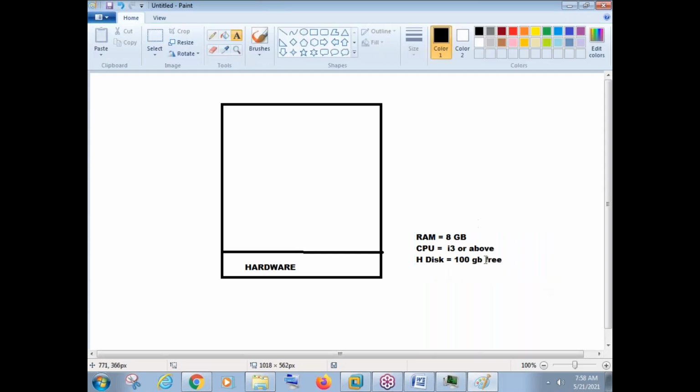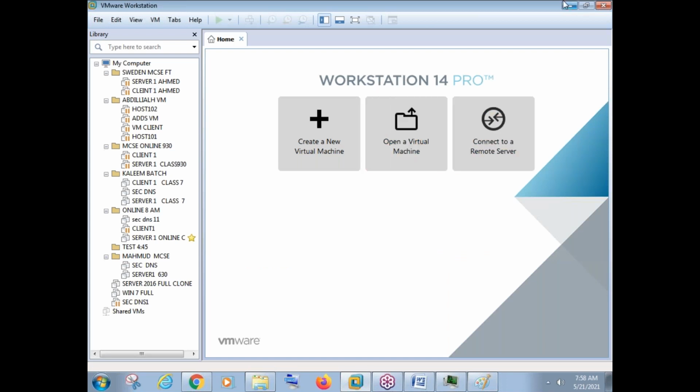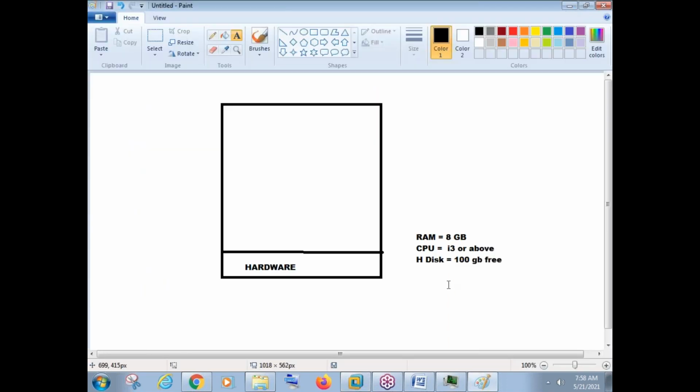You can install VMware Workstation, this software, in your computer, and you can create multiple virtual machines there and do all practicals. Got it? If there is a computer with you with this configuration, more than 8 GB is more than welcome, but it should be minimum 8 GB. So 6 GB also we can manage, but 4 GB or less than 4 GB is not possible. So minimum 6 GB, 8 GB is better, and above 8 GB is very good. So if there is a computer or laptop with you with this configuration, you can practice everything on your single machine. No need to take 2 physical machines, because in this single physical machine, we can make multiple virtual machines.